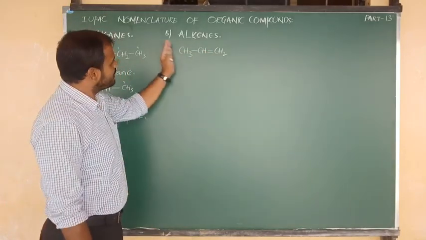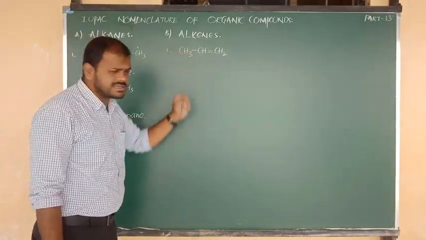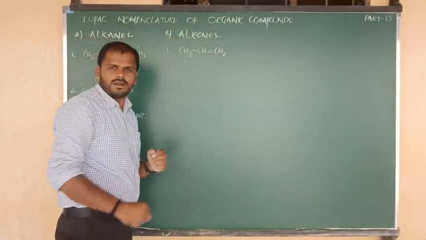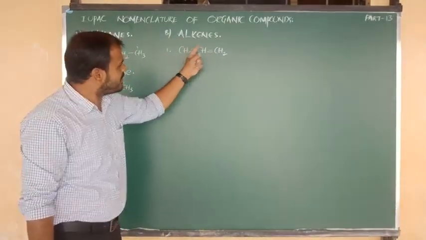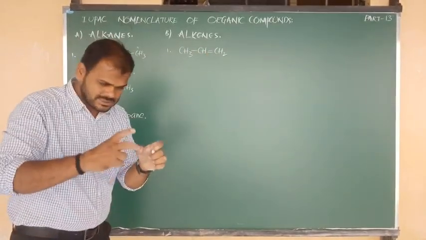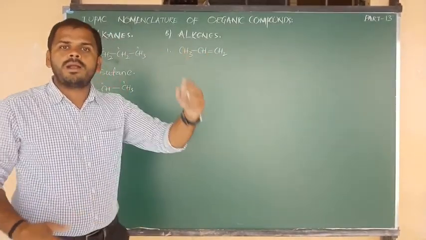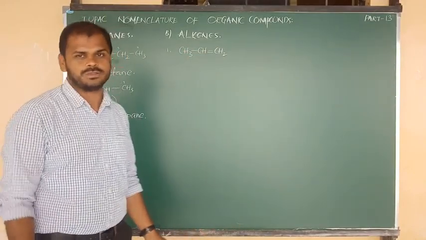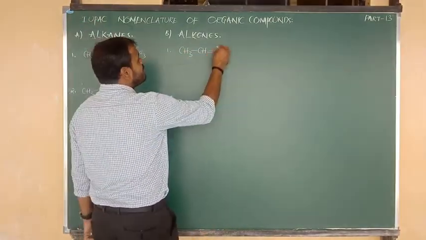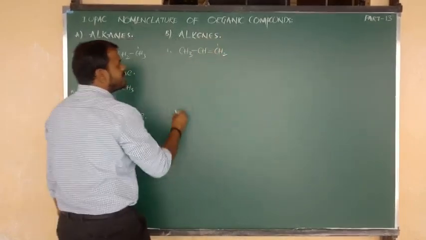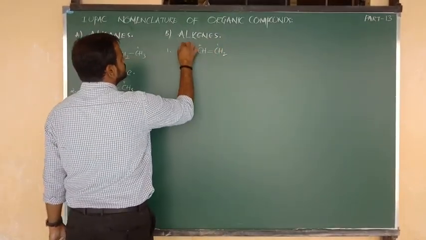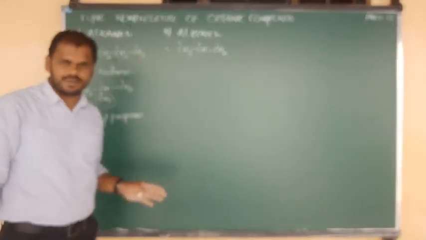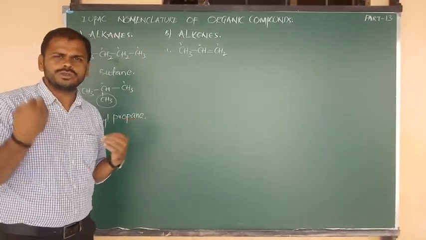When we move from left, the first carbon contains a single bond. When we move from right, the first carbon contains a double bond. Compared to a single bond, the double bond will get first priority. This I told you in the last class also. So the double bond gets first priority. Here is carbon number 1, this is carbon number 2 and this is carbon number 3. The priority numbering was given. Now go directly to the IUPAC name.